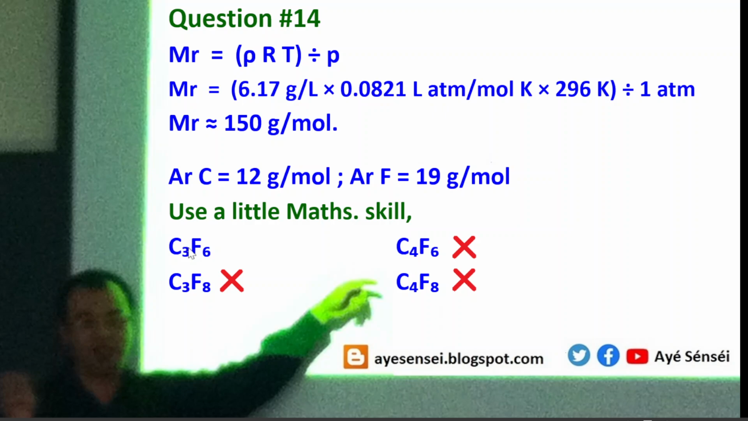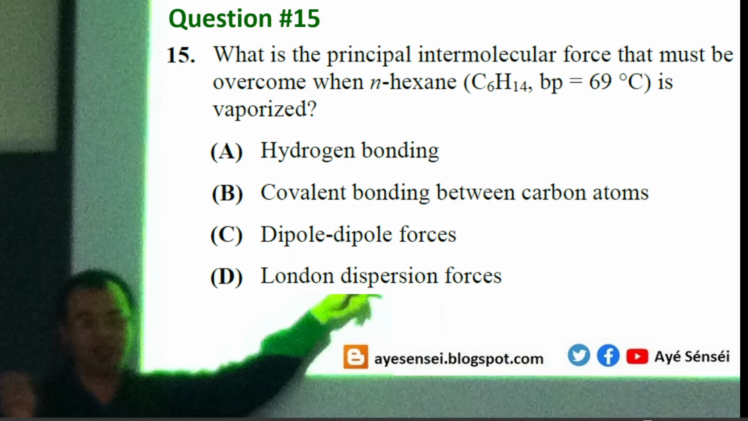If we calculate, we get 3 times 12 is 36, and then 6 times 19 is around 120 minus 6, which is 114. 114 plus 36, the result is 150 grams per mole. So the answer is A. Well, that's for question number 14. And now we proceed to question number 15.